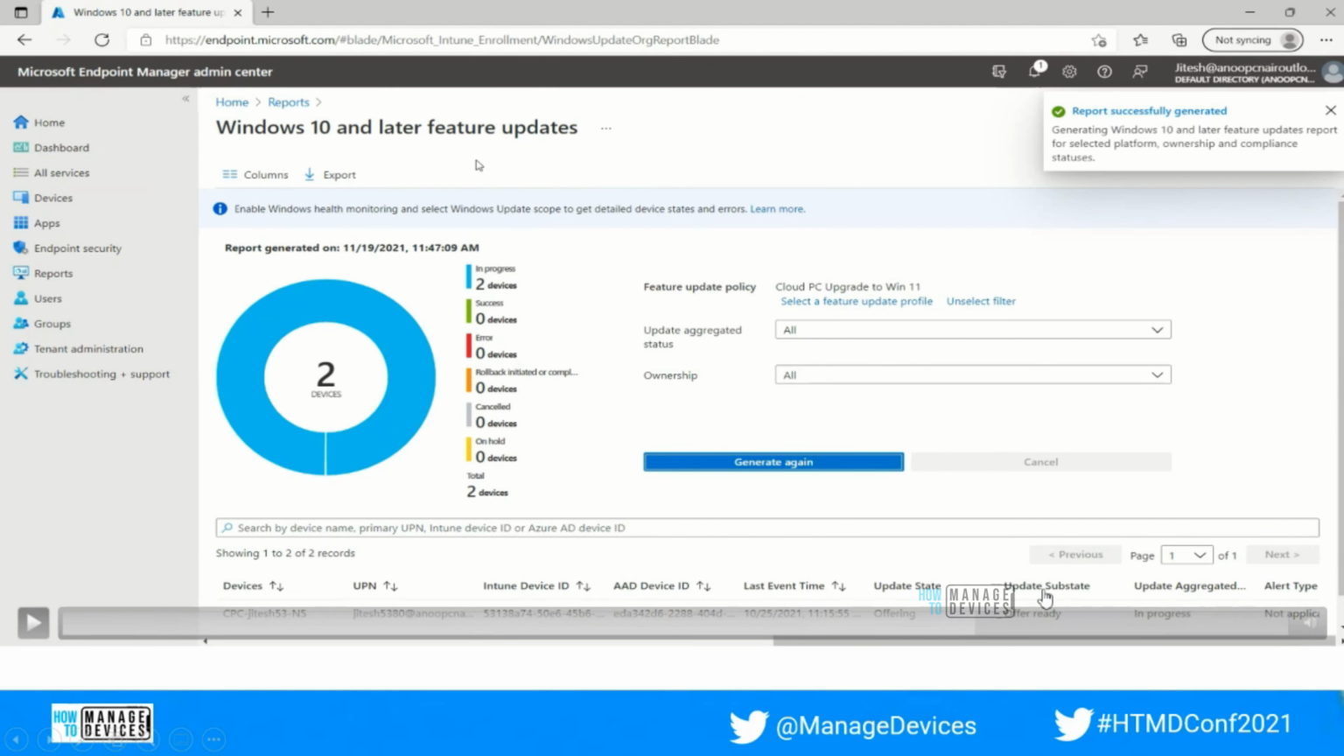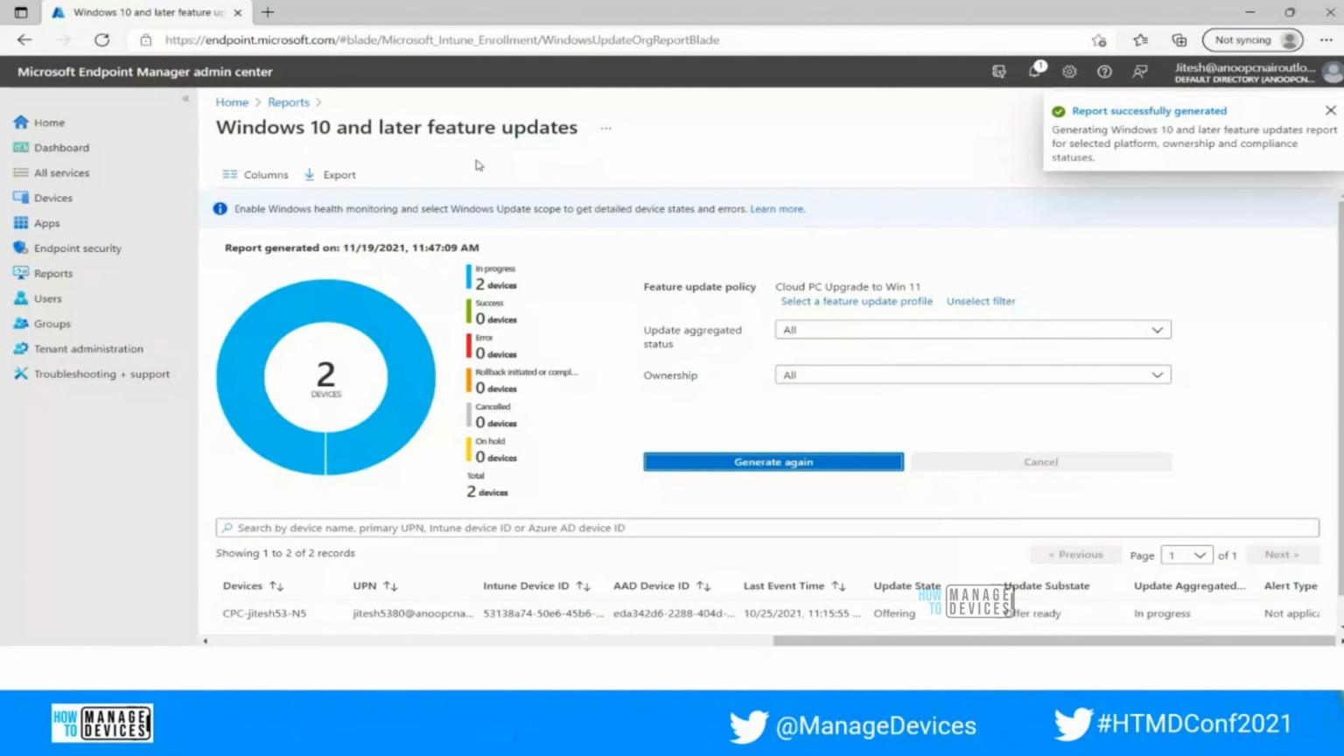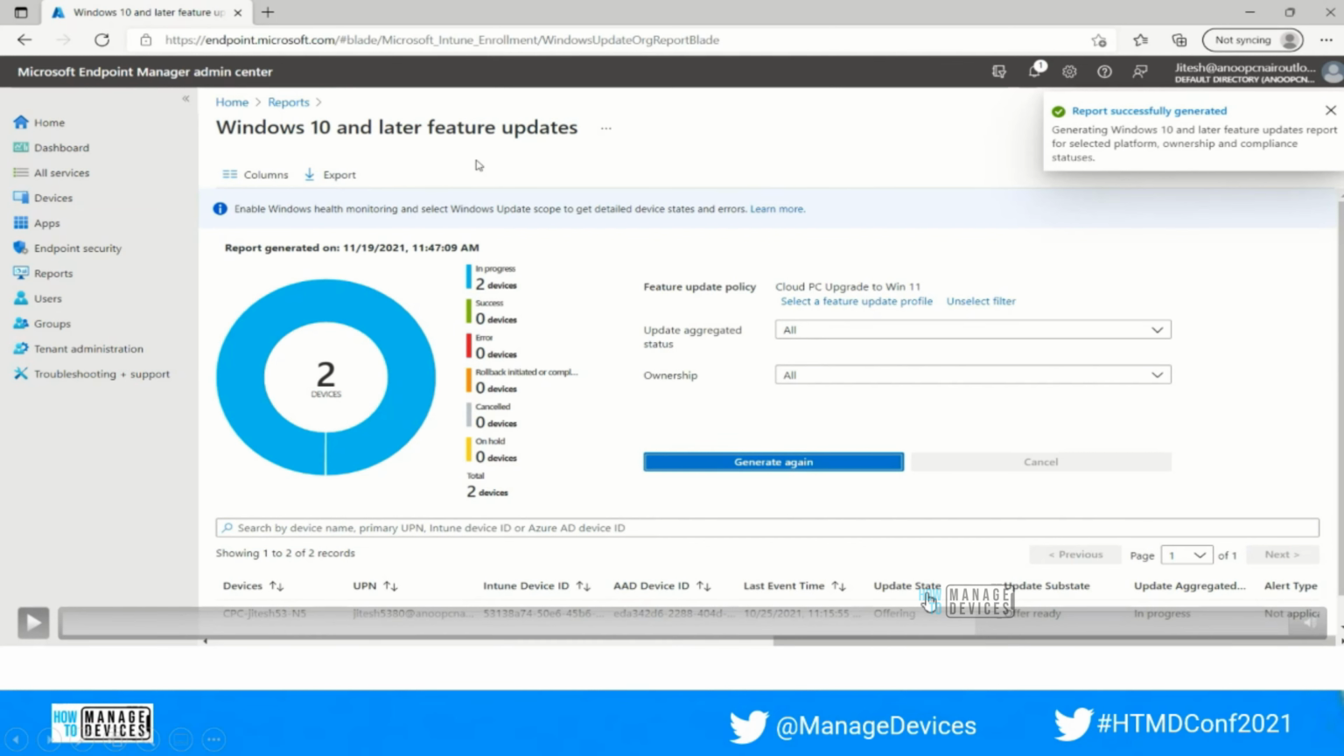Under update state and the update sub state, you will be able to see one option which is showing up as offering and another one as offered. That means the update is still not installed on the devices. So this is like scanning. Offering basically indicates the update is currently being offered by Windows Update, and once the status changes to offer received, that means the device has scanned against Windows Update and identified that the update is applicable for that device.